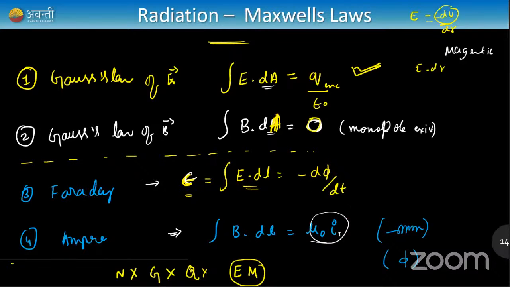EMF is equal to minus d phi by dt. But instead of EMF, I'm writing it as E dot dl. Both of them are the same. If you notice this formula, EMF is equal to dV is equal to E into dr. Therefore, potential EMF epsilon is equal to E dot dl. That's all. They're very simple, easy laws, and try to remember them as much as possible. And this flux is magnetic flux right here. Okay, cool, guys.